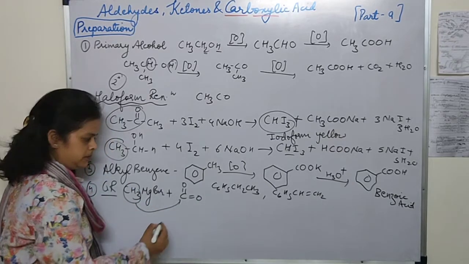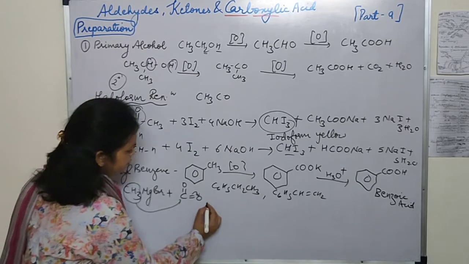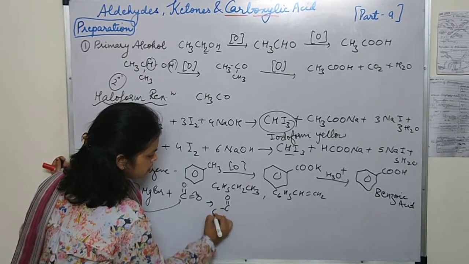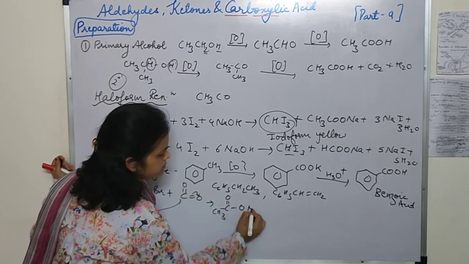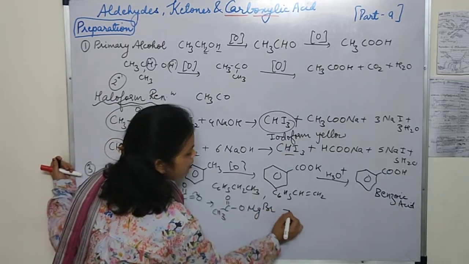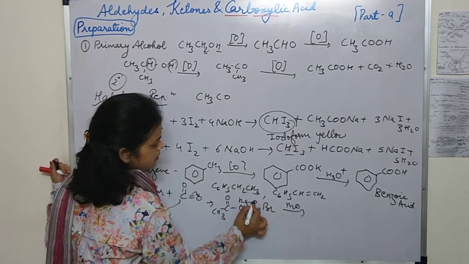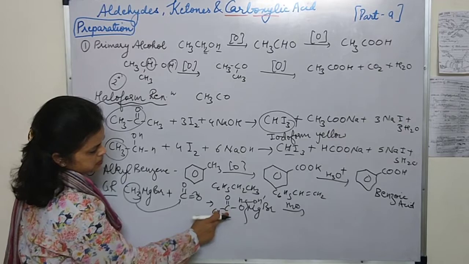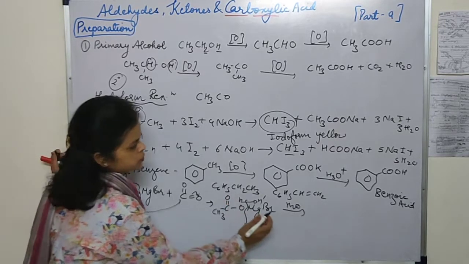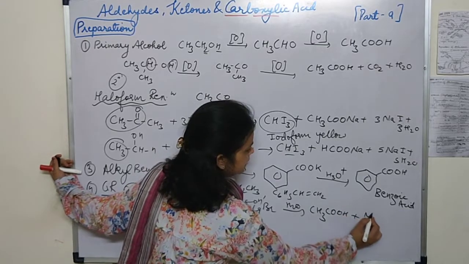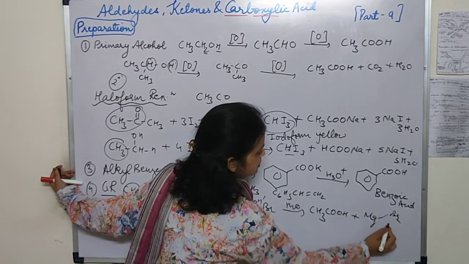Add CH3 on the carbon, and what you will get here is C double bond O, CH3, OMgBr. Now on hydrolysis it will form CH3COOH. So we will write the product CH3COOH plus Mg(OH)Br.